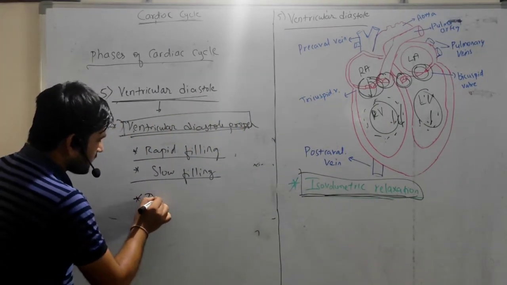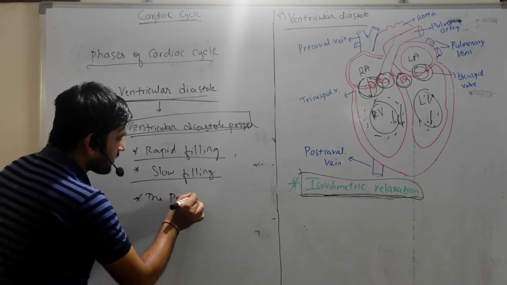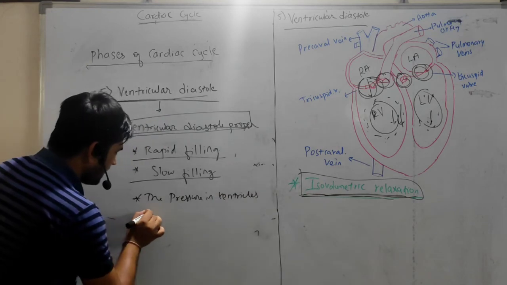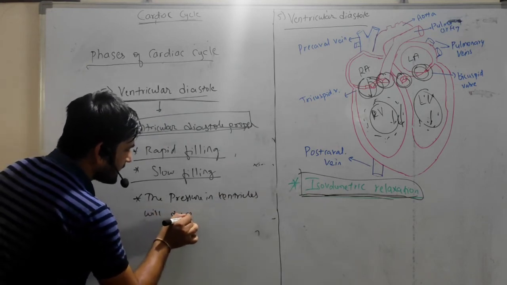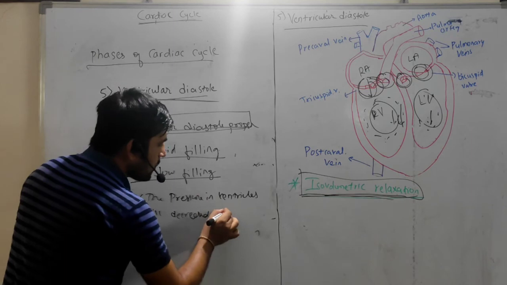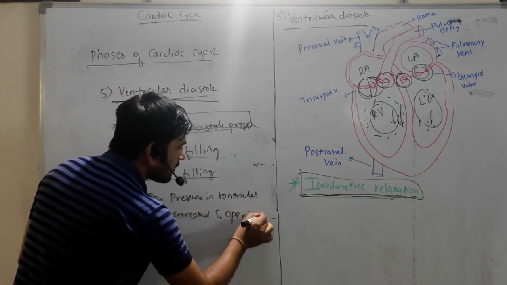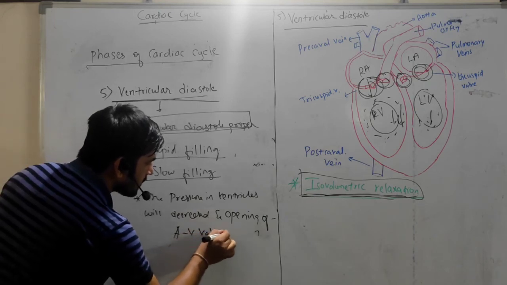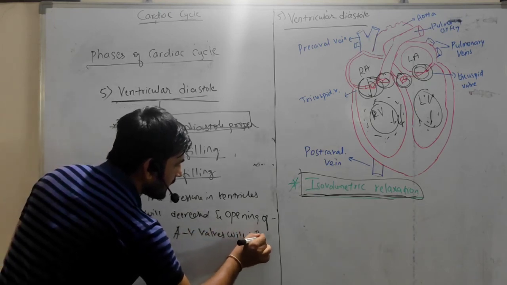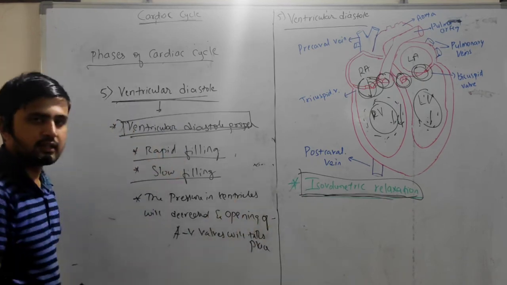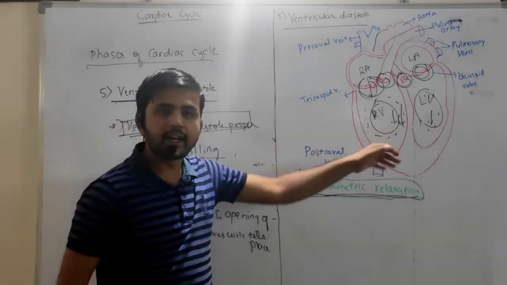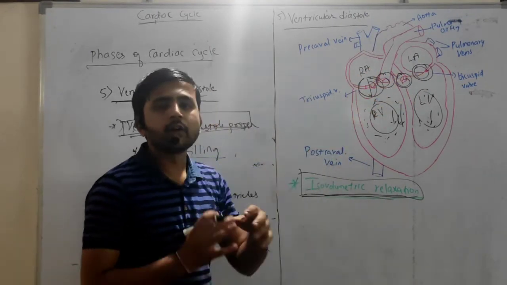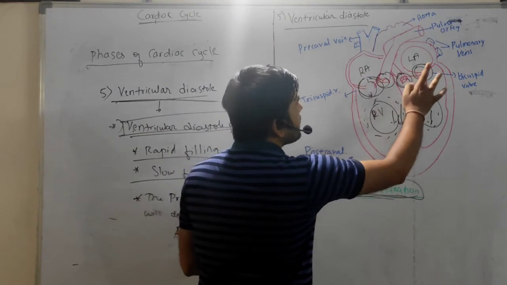So what happens here? The pressure in the ventricles will decrease and opening of AV valves takes place, right? So the pressure in the ventricle will decrease and the AV valves will open.